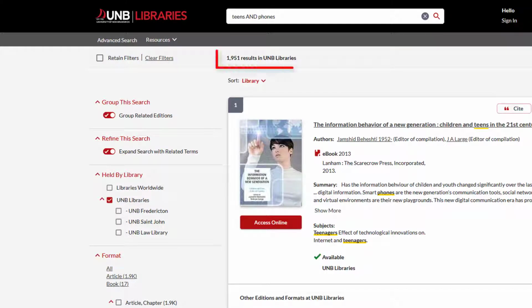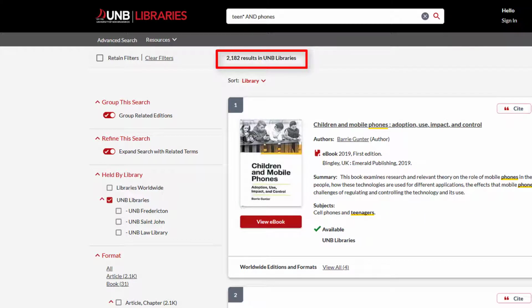For example, here are the search results for teens and phones in UNB WorldCat. And here are the search results for teen with an asterisk and phones. Notice how our results almost doubled when we broadened our search to include the various word endings.